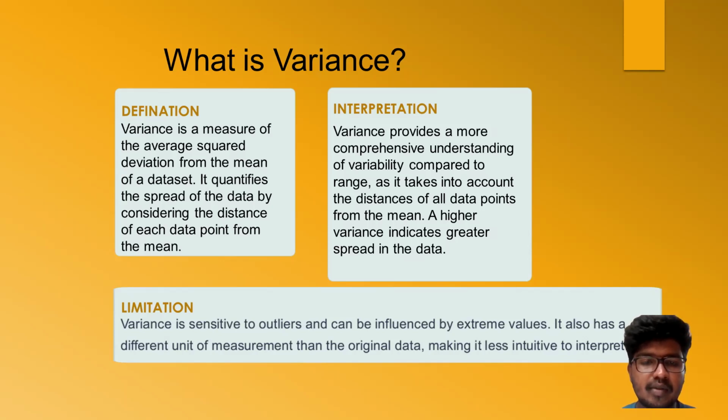A higher variance indicates greater spread in the data. Limitation: variance is sensitive to outliers and can be influenced by extreme values. It is also in a different unit of measurement than the original data, which makes it less intuitive to interpret.